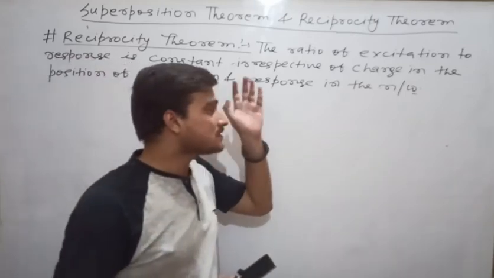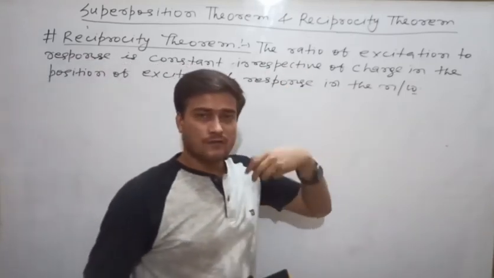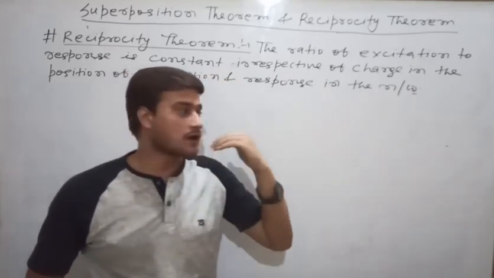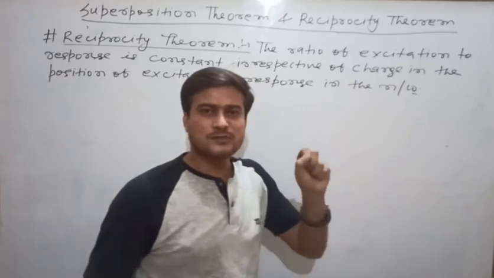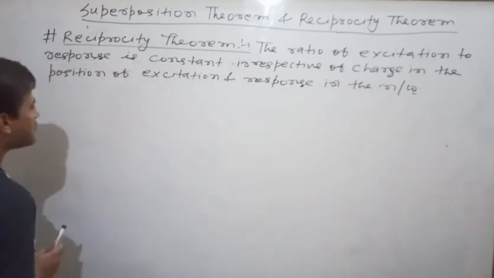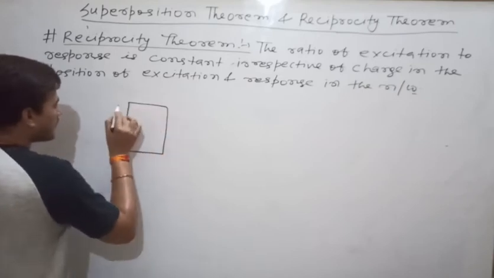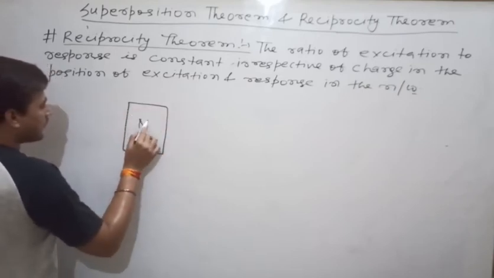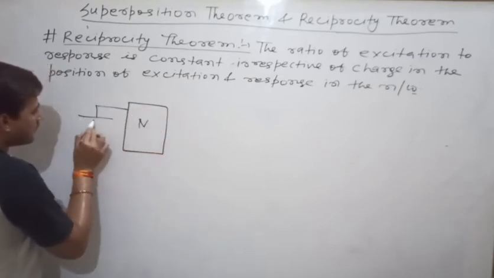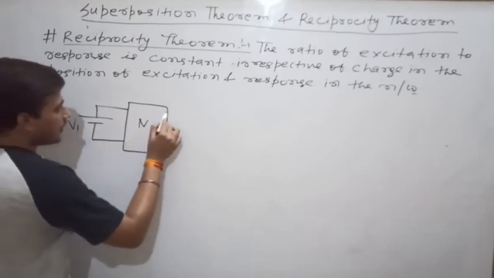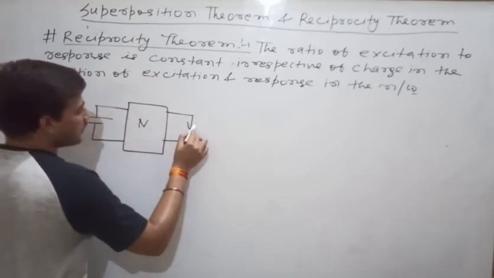Excitation means you are applying some voltage or current. Response means output. So let us see. Suppose this is a network and here it is excitation V1, here it is response.